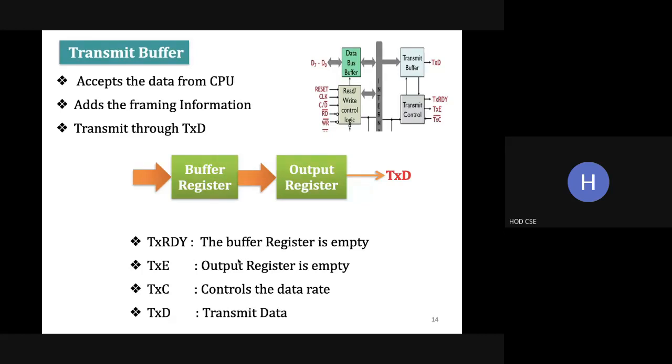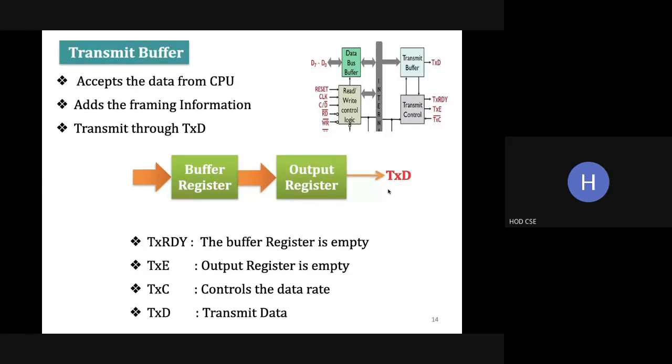We have two registers inside this, the buffer register and the output register. The buffer register will receive the data in parallel, and framing information will be added to that, and that is transferred to this output register. And here the parallel data is converted into serial and it is transmitted out. Okay, this is the structure of the transmit buffer register.